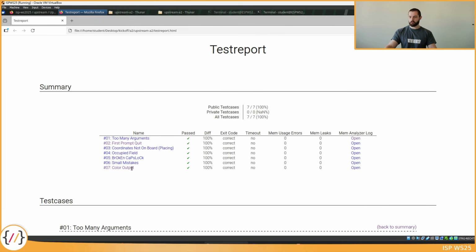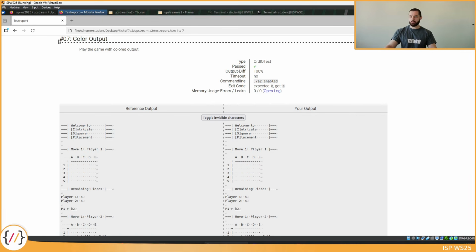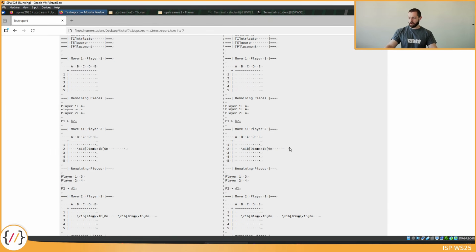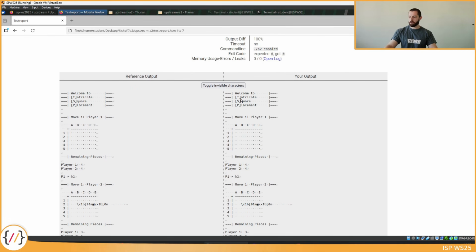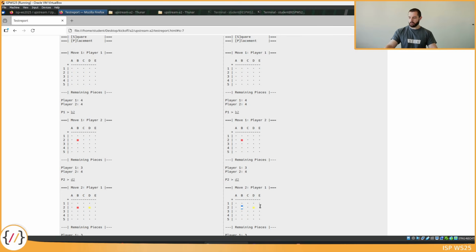And first I want to show you how to enable colored output in the test report. So I will switch to test case 7 because here we have colored output enabled, as you can see here. This was the command that was used to start the program. And by default, the ANSI escape sequences are printed. If you want to see the game pieces printed in color, just go ahead and press this button here, toggle invisible characters, and you will actually see the colored output.